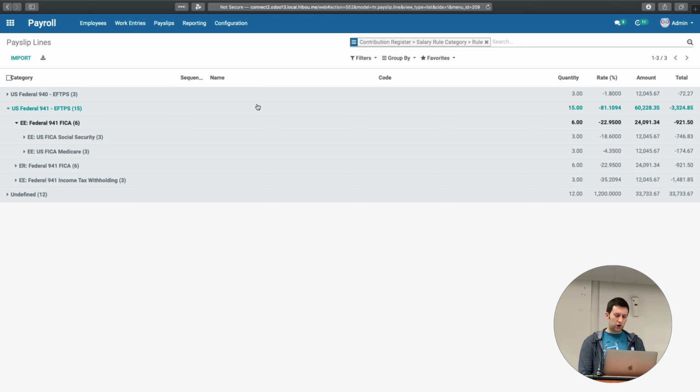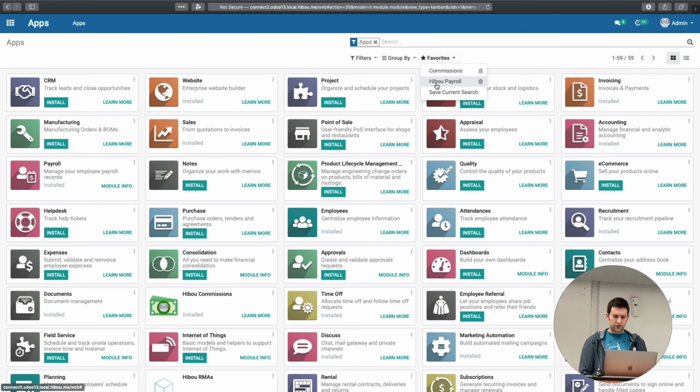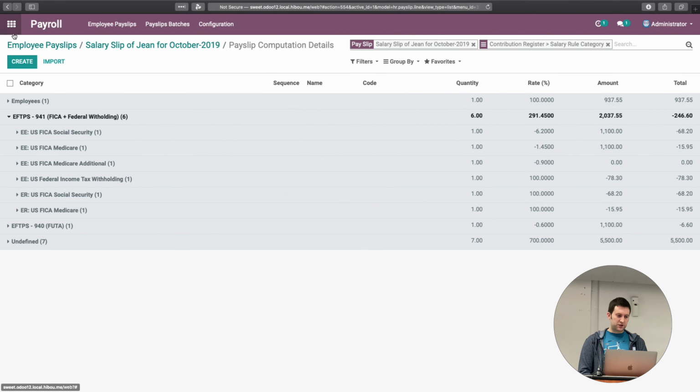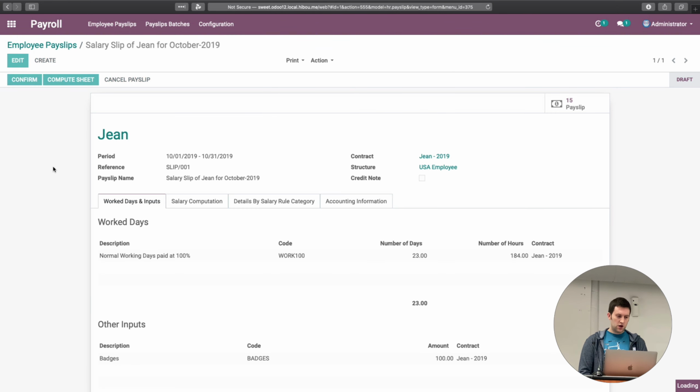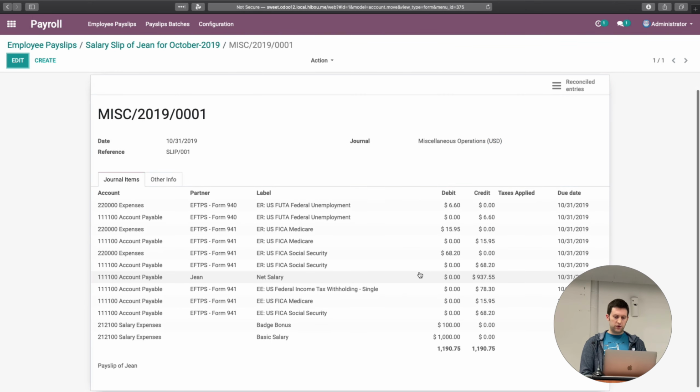And that leads me to a kind of quality of life improvement. If we go back to our apps and filter for our eBoo payroll again, we have Payroll Payments here, which is an app that's been around since the 2017 talk. In fact, I still get questions on that talk about where the register payment button comes from. In Odoo 12, that module's responsibility is really that of saying, we'll confirm. And we should have gotten a register payment button. Unfortunately, I must not have installed that particular app. Maybe I'll do that in a little bit, but it's not necessary.